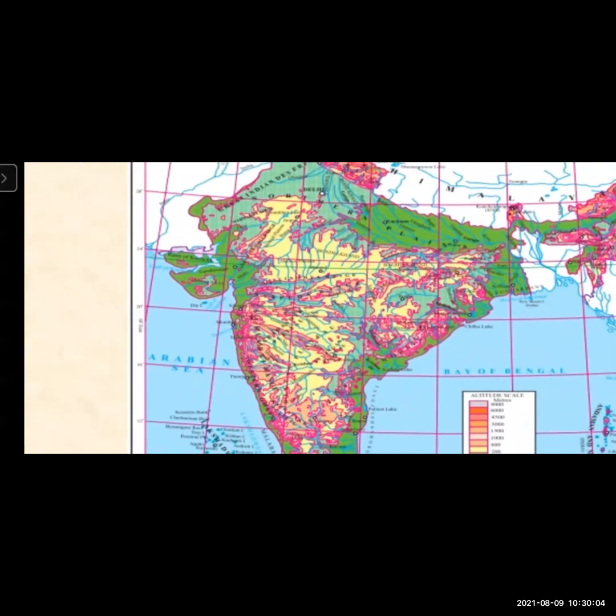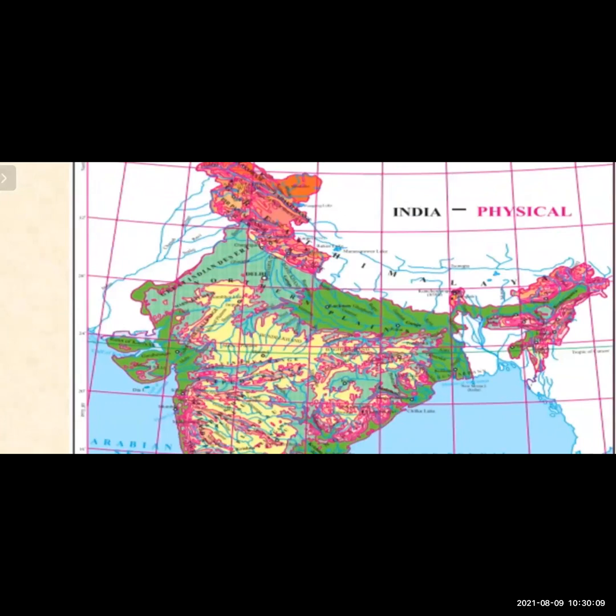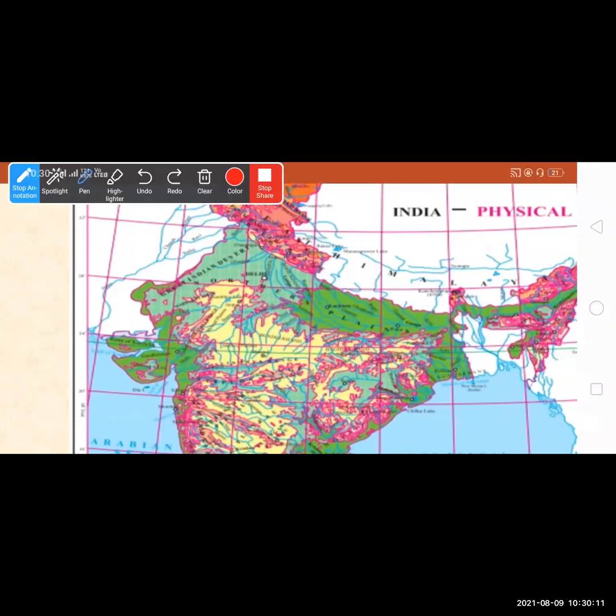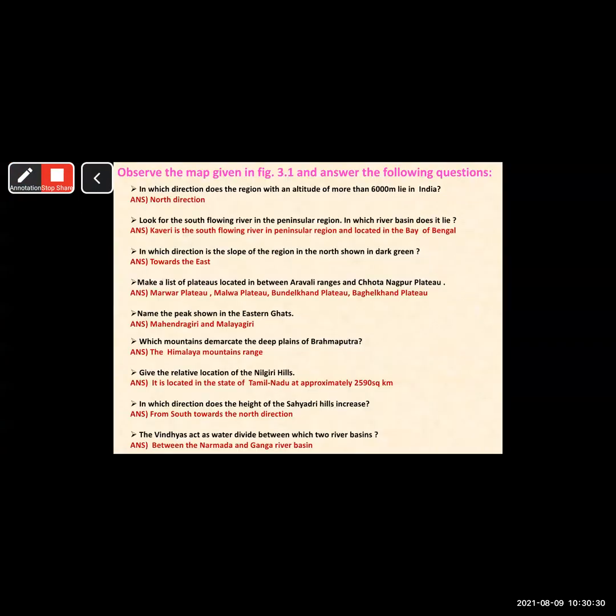So this part is basically the peninsular region, and the south flowing river means to its south, and it meets in the Bay of Bengal. So the river name is Kaveri River. The Kaveri is the south flowing river in the peninsular region and it meets the Bay of Bengal.